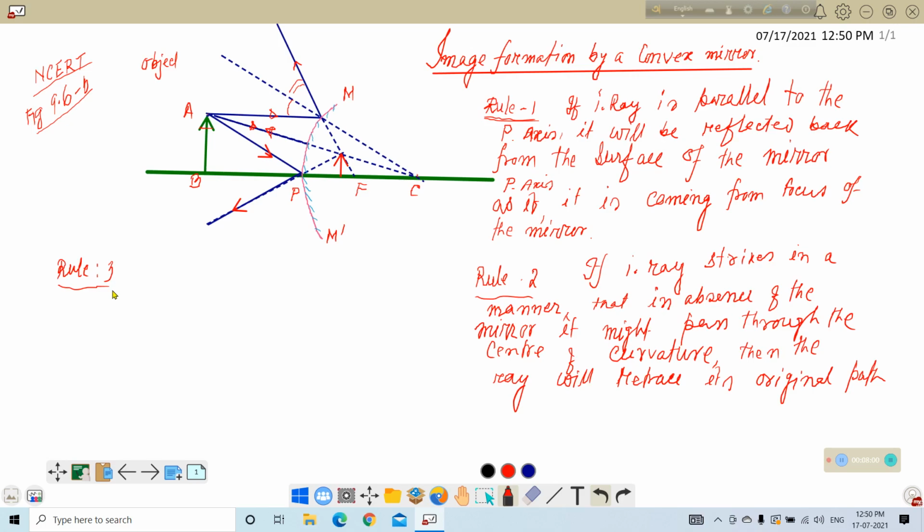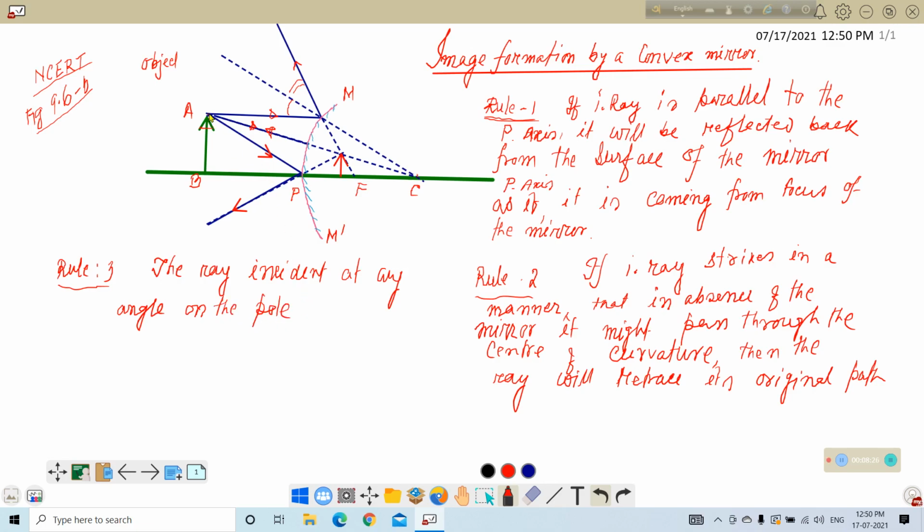The ray incident at any angle on the pole.